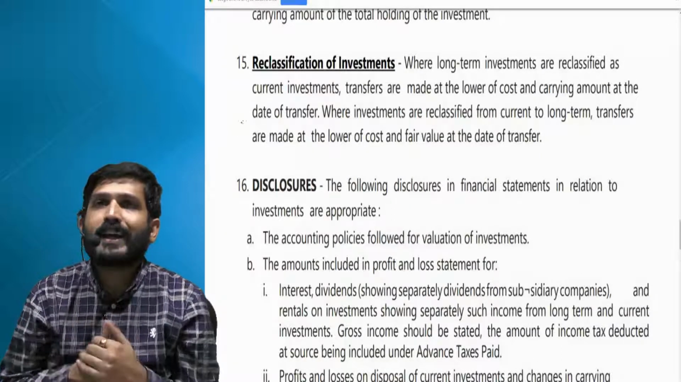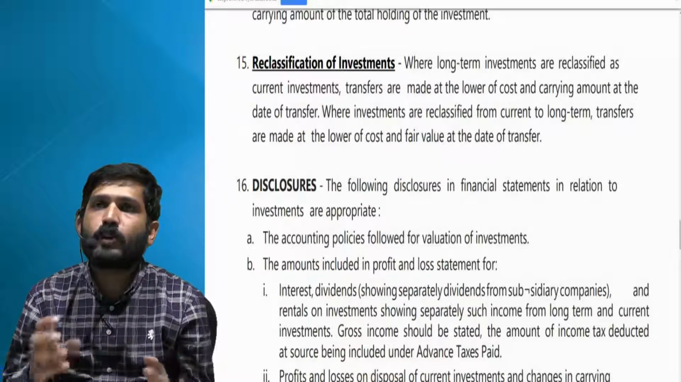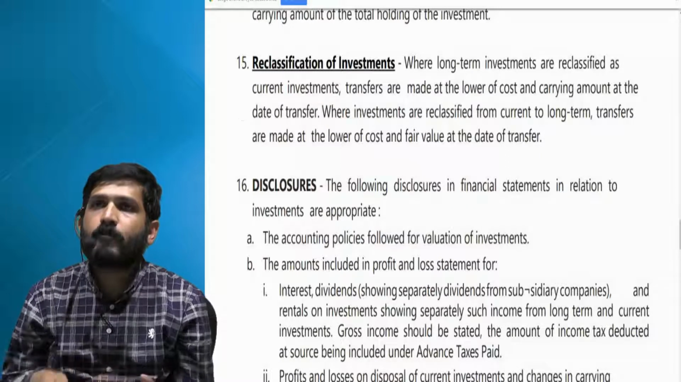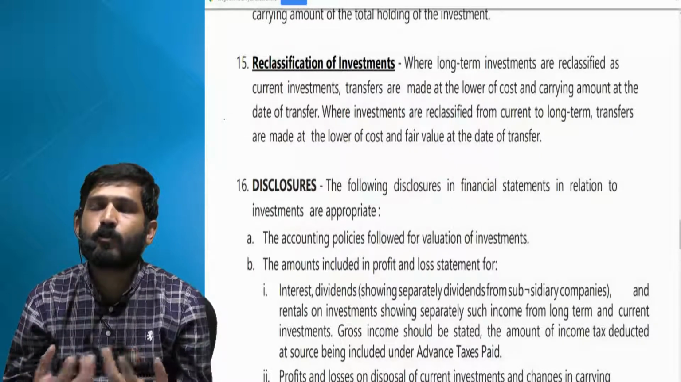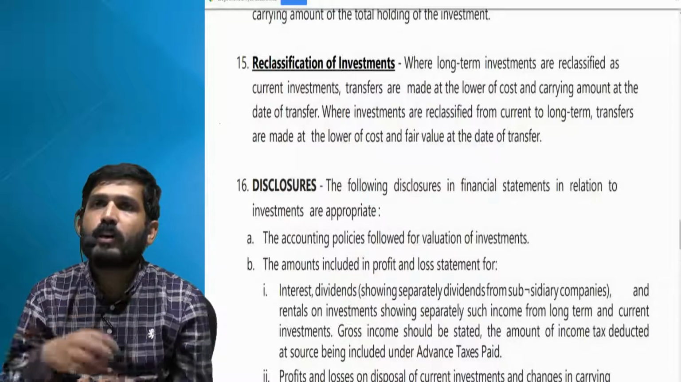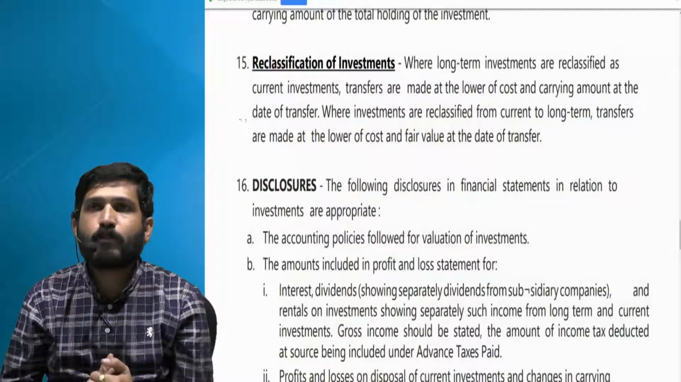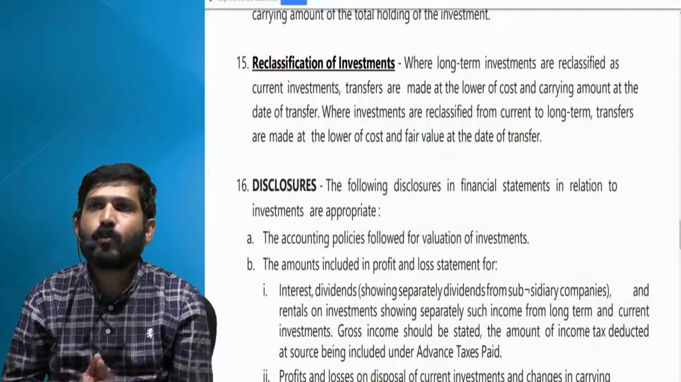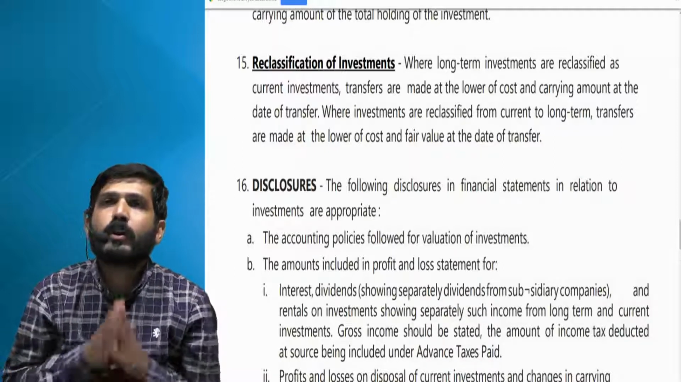Or it might be exactly opposite. When I bought a share, my intention was to hold for a very long period, so it was a long-term investment. But after the first balance sheet date, now I am thinking no, I will sell it immediately within a very few days. So now the asset has to be reclassified as current. So there will always be a possibility that you will reclassify your investment from current investment to long term or from long term to current.